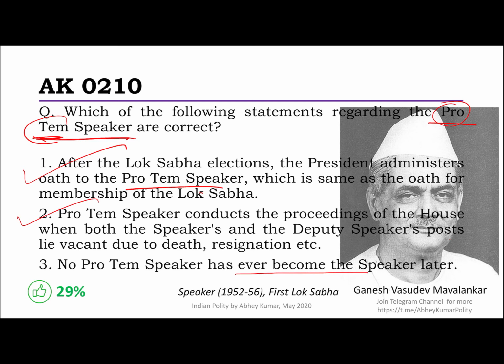Then, no pro tem speaker has ever become the speaker later. No, absolutely not. I just told you, Ganesh Mavlankar was the pro tem speaker and then he became the speaker. Even Somnath Chatterjee in more recent times, in our lifetime, was first appointed pro tem and then he became the speaker. So, 1 and 2 are the correct ones.